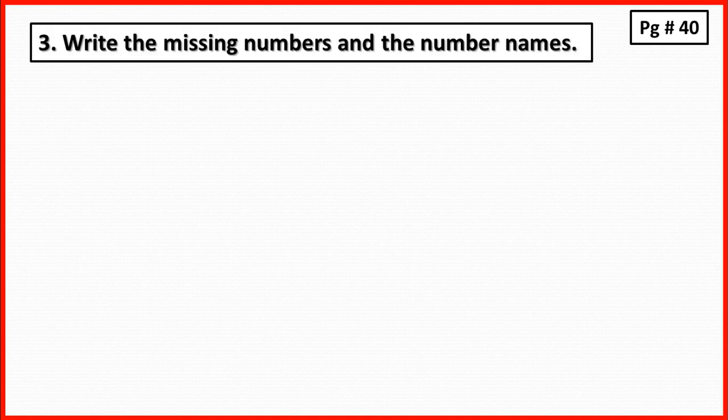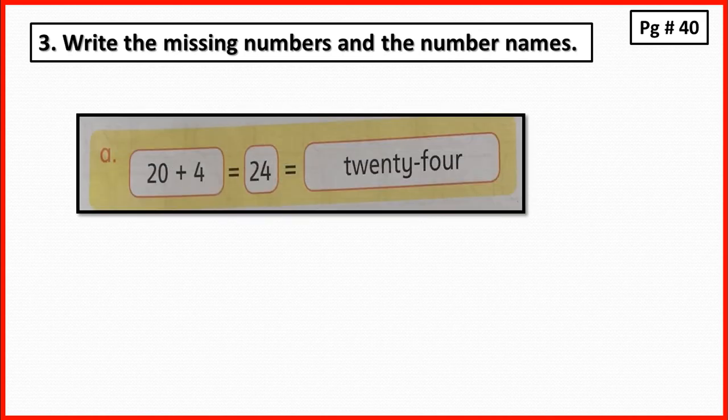Now I'm going to deal with page number 40. Question number 3. Write the missing numbers and the number names. One has been done for you. There are 20 plus 4. 20 plus 4 makes 24, and the number name of 24 is TWENTY, 20, FOUR, 24.